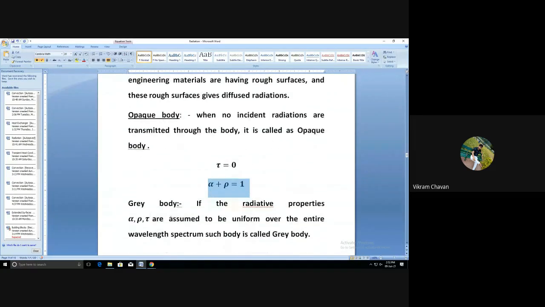And the last one is the gray body. A gray body is one which has uniform properties of absorptivity, reflectivity, and transmissivity over the entire surface. Such a body is considered to be a gray body.